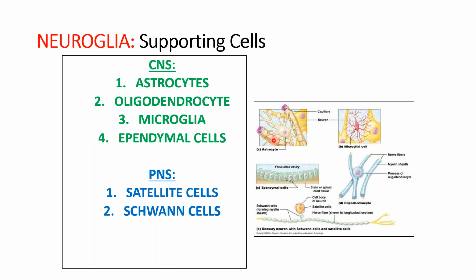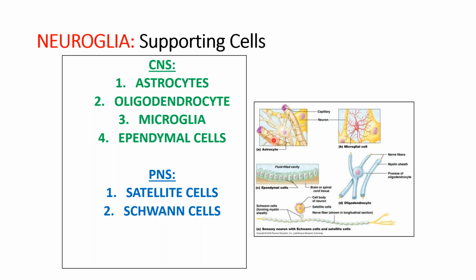They have a large ovoid nucleus with surface irregularities, eccentrically placed. And the medical application for this is that most of the brain tumors, astrocytomas, are because of a defect in the GFAP, that is glial fibrillary acidic protein.